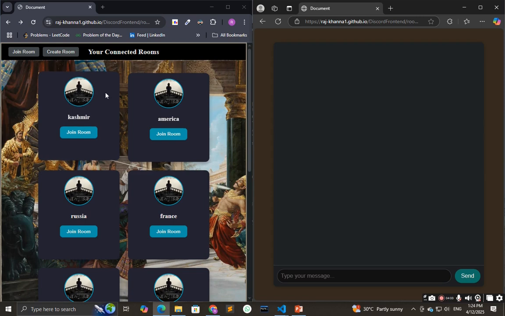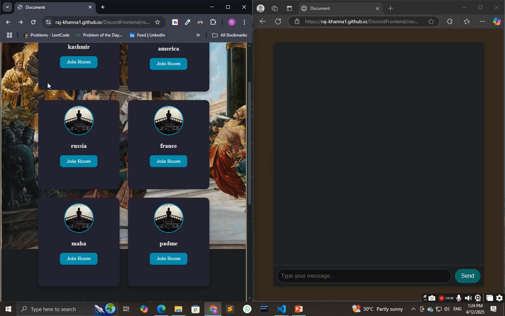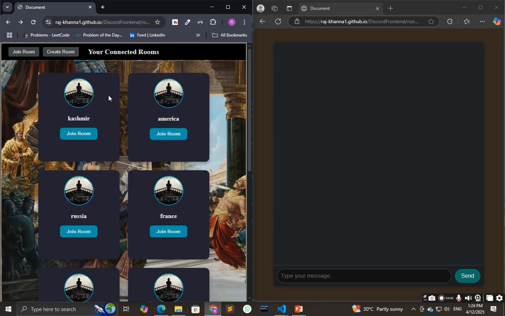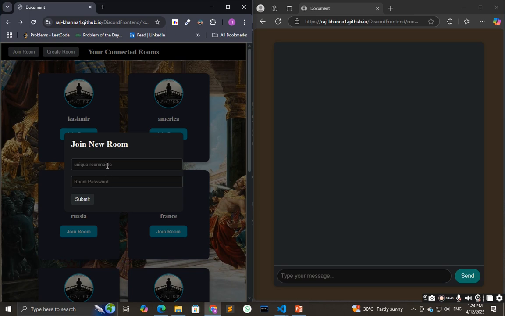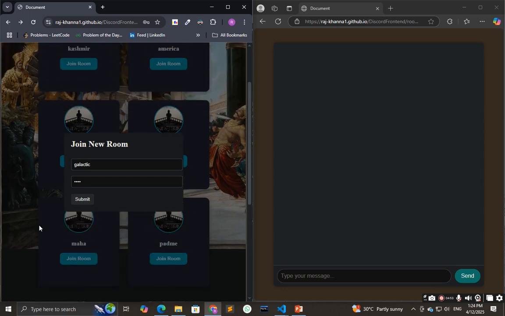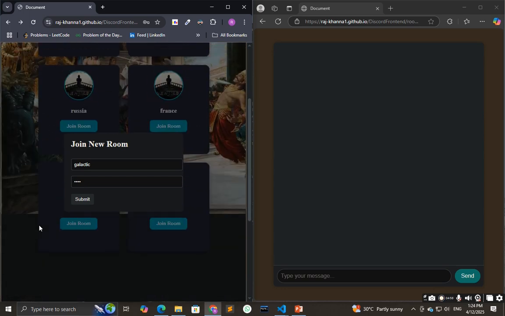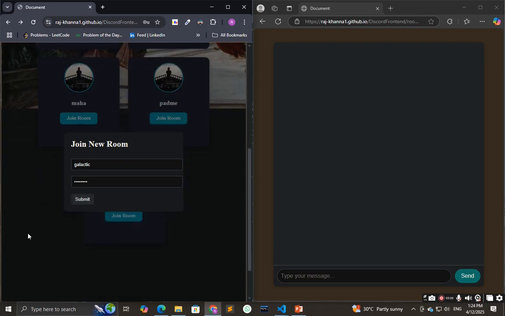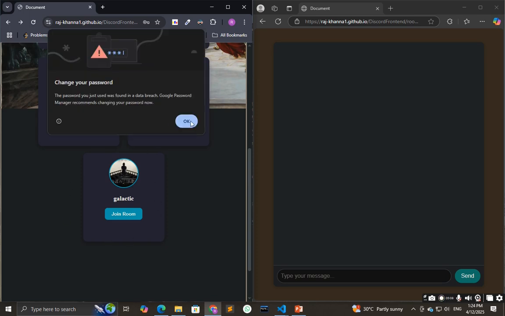And let's say Biden wants to join the room. Till now he hasn't any room named galactic, so he has to join the room. Let's say he gives the room name, but he gives the wrong credentials, so he will not join the room. You can see in the backend there is no new room. Okay, and let's say he gives the right credentials, so he will join the room. You can see in the backend a new room has been added.